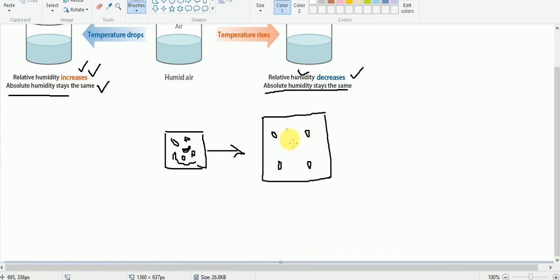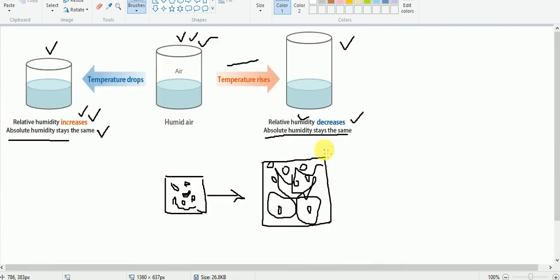Here in this case, if water vapor is present here to its full capacity, that is called saturated air. If the air is saturated, then no more water vapor can be added. So in this case, if water vapor is present up to here, for example, then this parcel of air is said to be saturated. No more water vapor can be added. Just like the example of the bucket also.